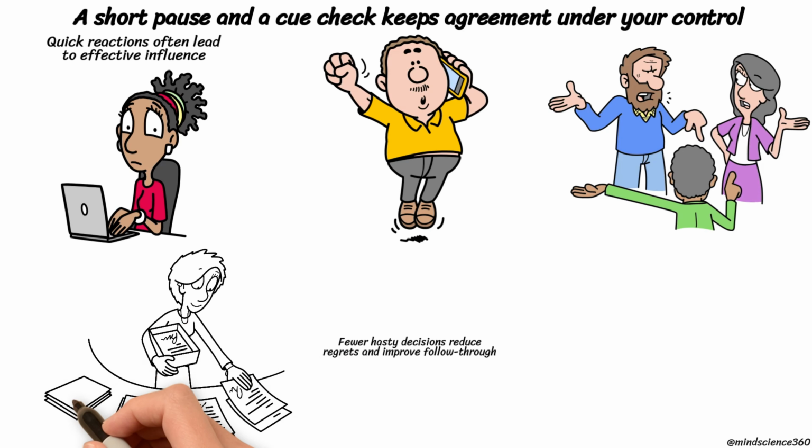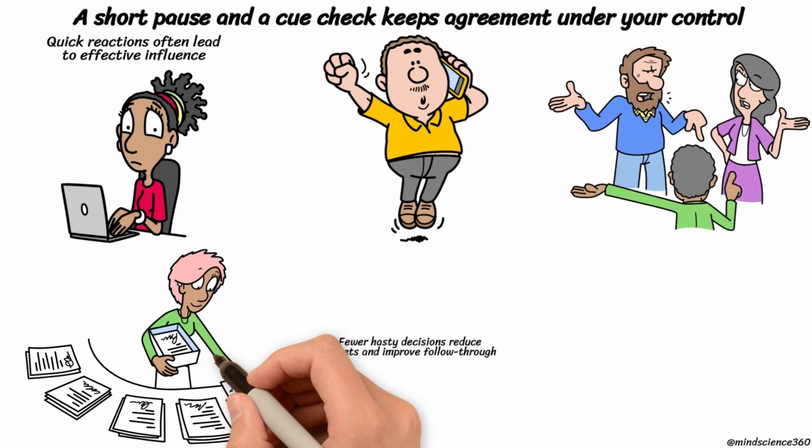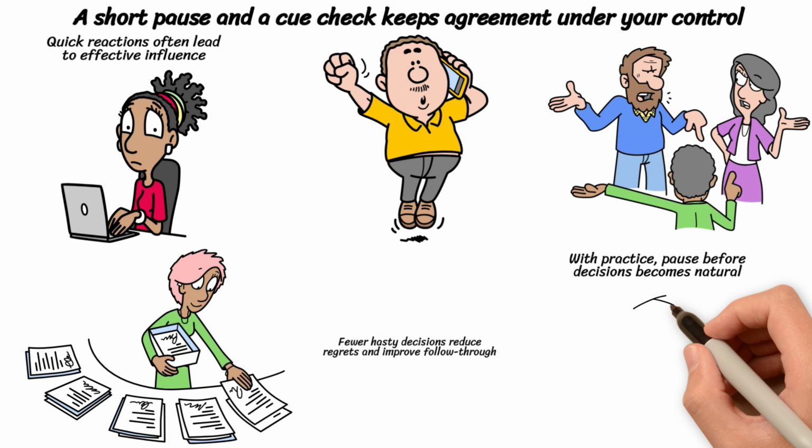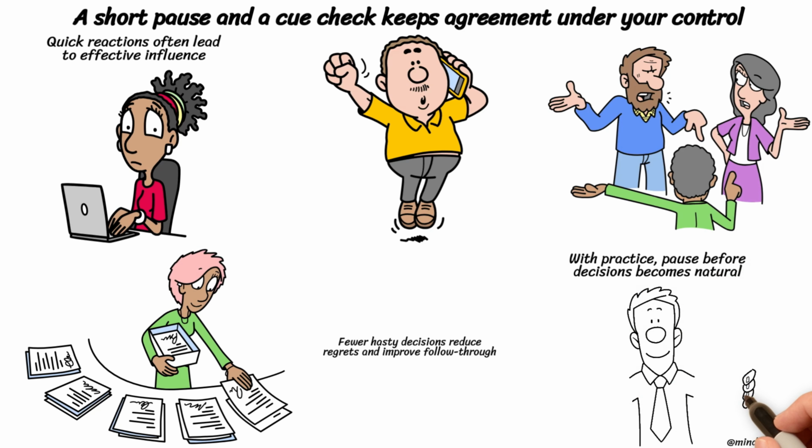Begin with one practice: take a breath, identify the cue, and assess whether the full context justifies a decision. With practice, the pause becomes a natural response, turning compliance into a choice grounded in consideration rather than reflex.